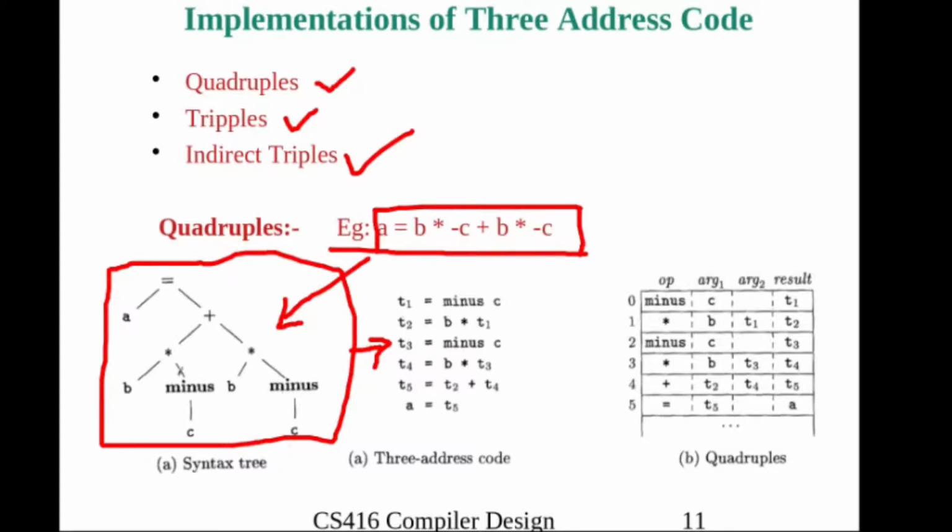Look here, this is the first one we need to perform. T1 is equal to minus c. T1, T2, etc. are temporary variables generated by the compiler. T1 is equal to minus c, then T2 is equal to b star T1, that is what this subtree gives.